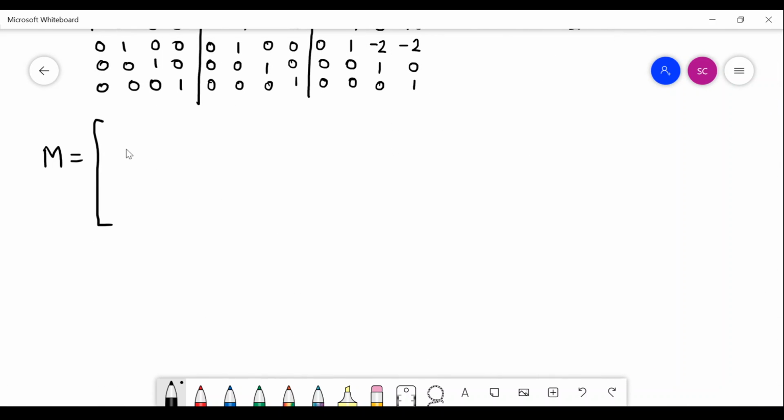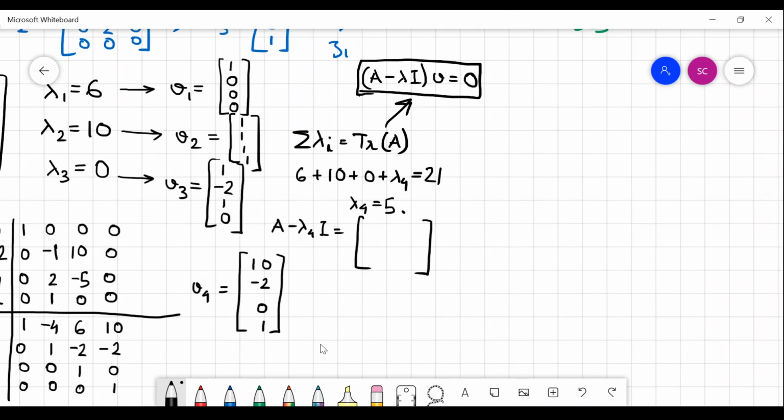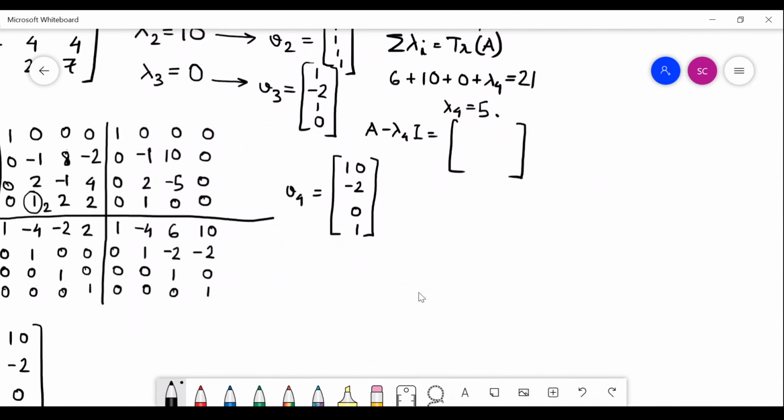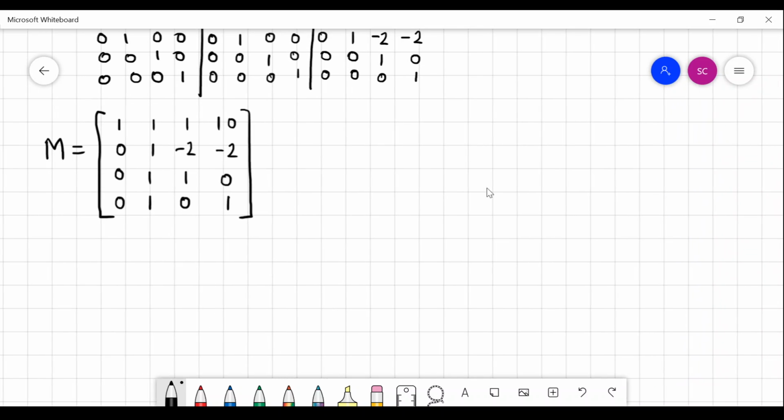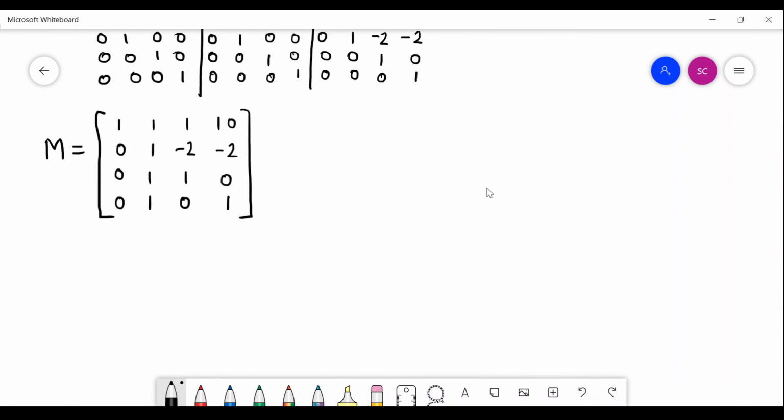So I have found out all the eigenvectors, and I will simply stack them up. So my V1 was 1, 0, 0, 0. My V2 was 1, 1, 1, 1. V3 was 1, minus 2, 1, 0, and this last one V4 is 10, minus 2, 0 and 1. Correct? Yeah. So I have also found out the similarity transformation.